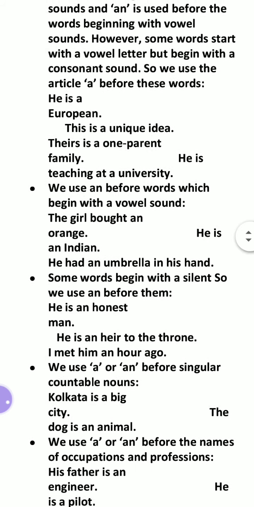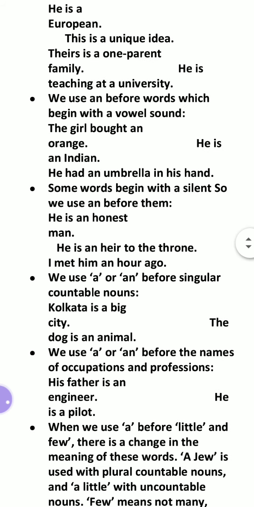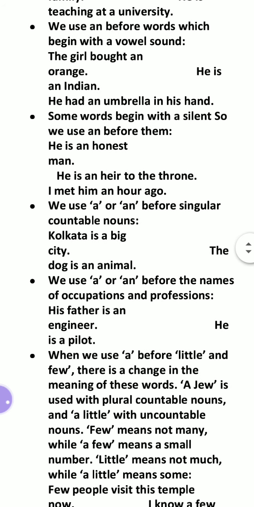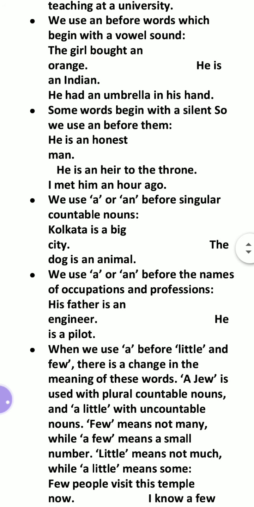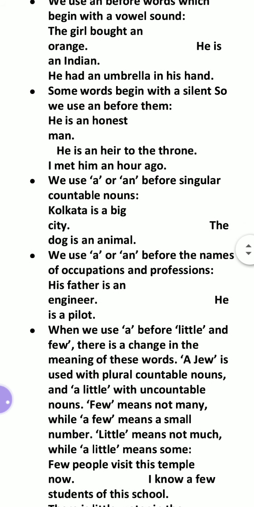So you'll see there, we use an before words which begin with a vowel sound. Same thing, an orange, an Indian. Some words begin with a silent h, so we use an before them. Like an honest man. So h is silent here. An hour. H is silent here. Wherever h is silent, there we use an.